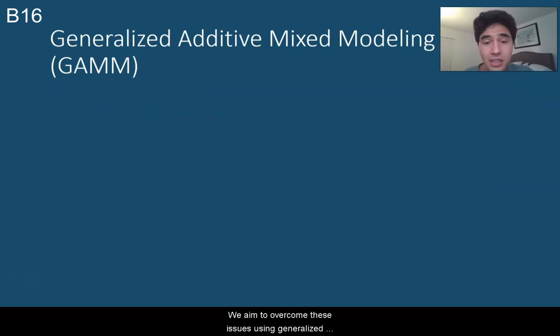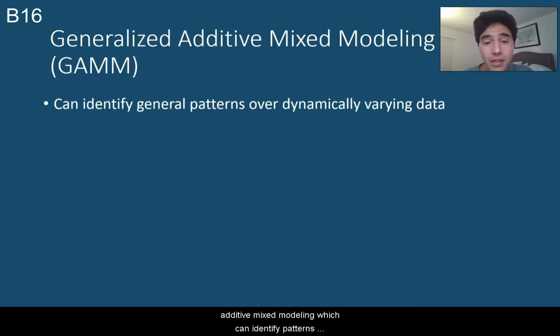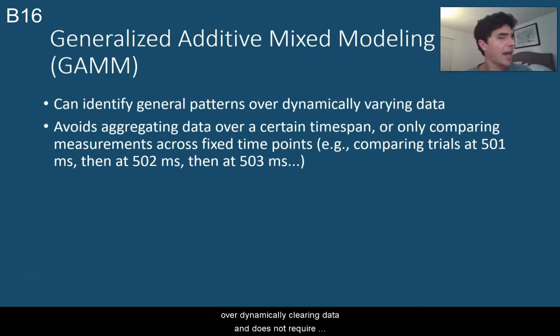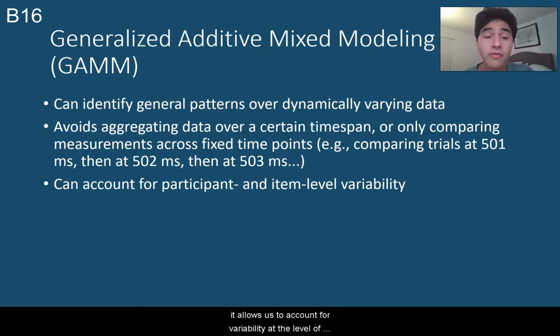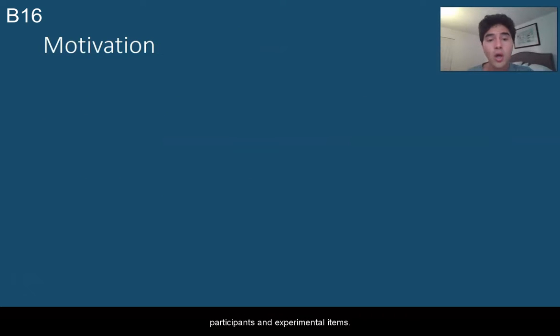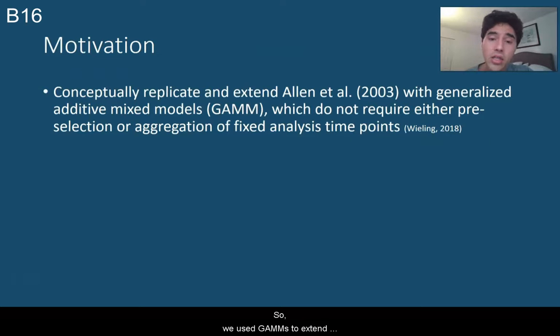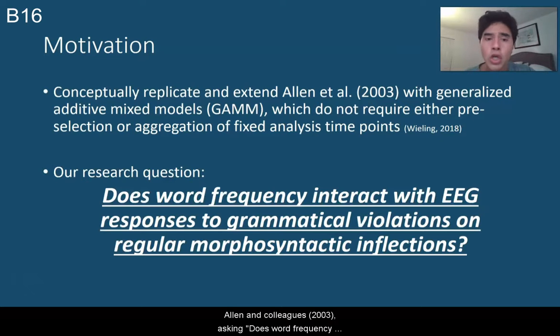We aim to overcome these issues using generalized additive mixed modeling, which can identify patterns over dynamically varying data and does not require aggregating data or comparing only fixed time points. Furthermore, it allows us to account for variability at the level of participants and experimental items. So, we use GAMMs to extend Allen and colleagues 2003, asking, does word frequency interact with EEG responses to grammatical violations on regular morphosyntactic inflections?